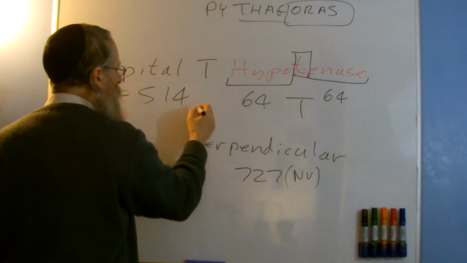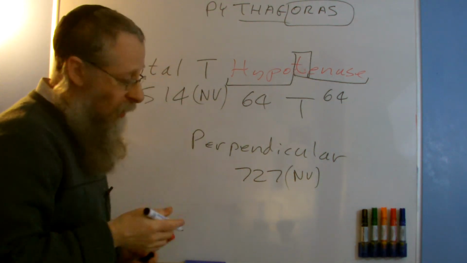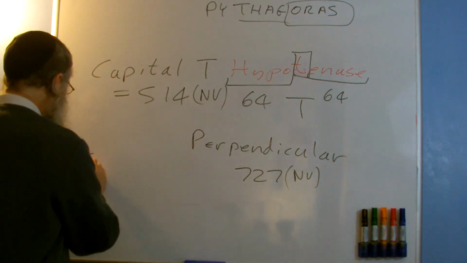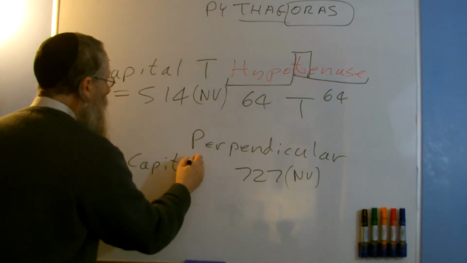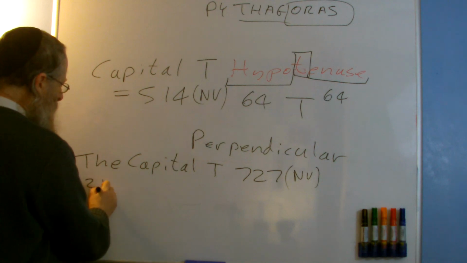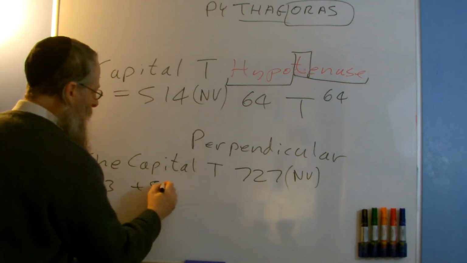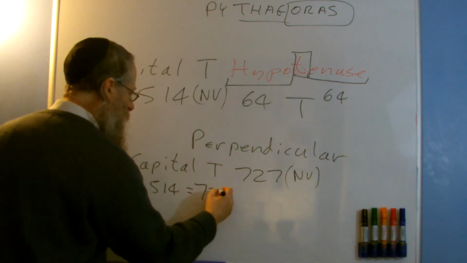And then actually what I wanted was the word the capital T. So I have to now add in the word the. The is 213, the normal value. Now I've got 514, and I add that together, I get 727.